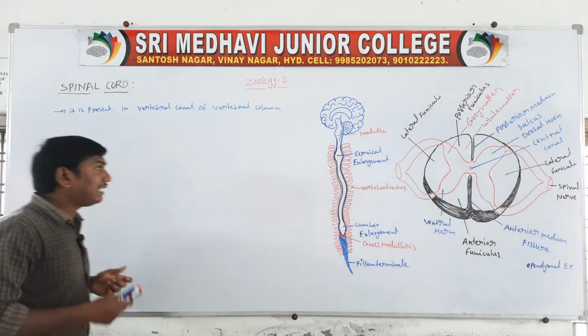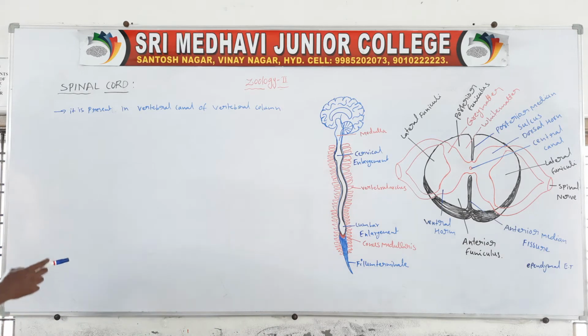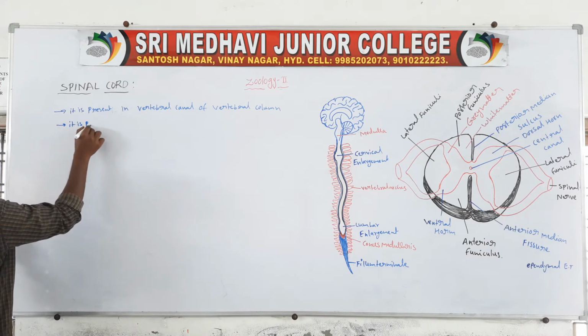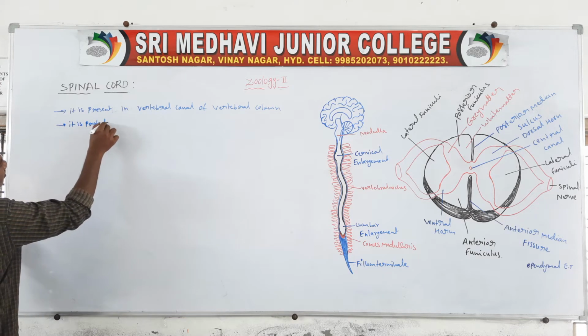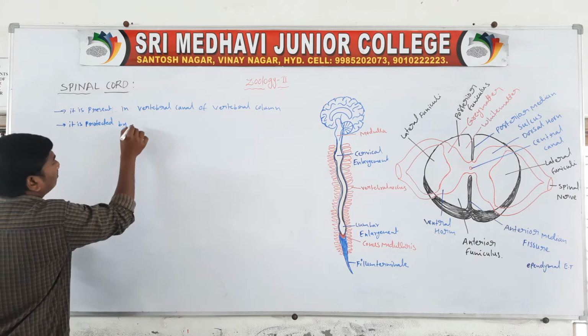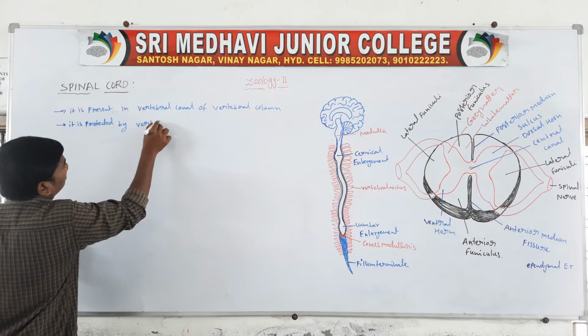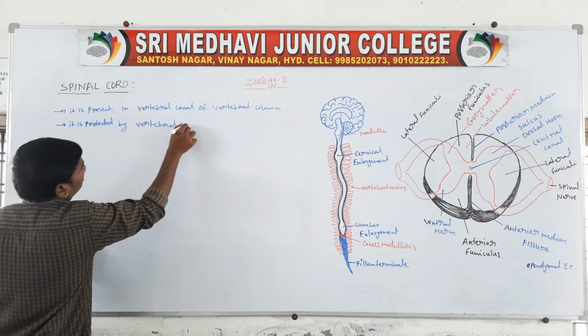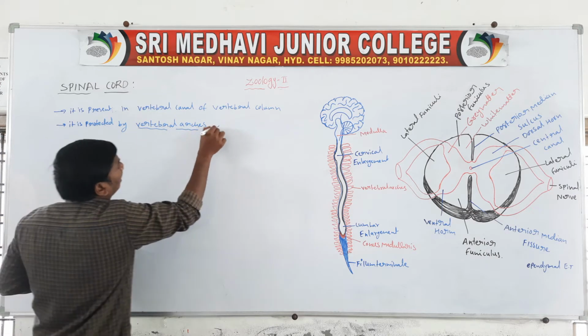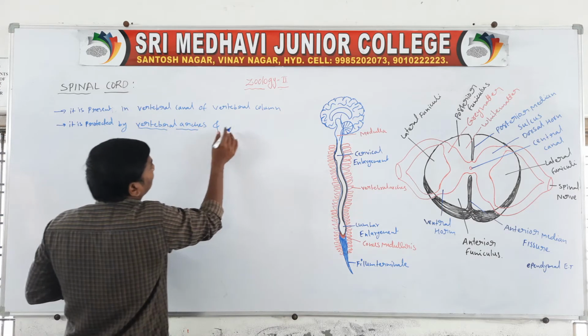Next one, it is protected by vertebral arches and spinal meninges.